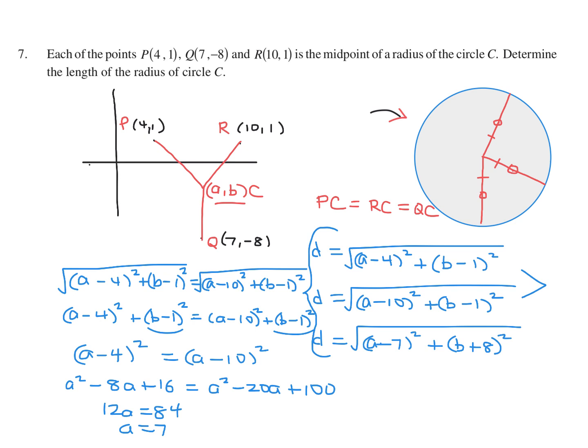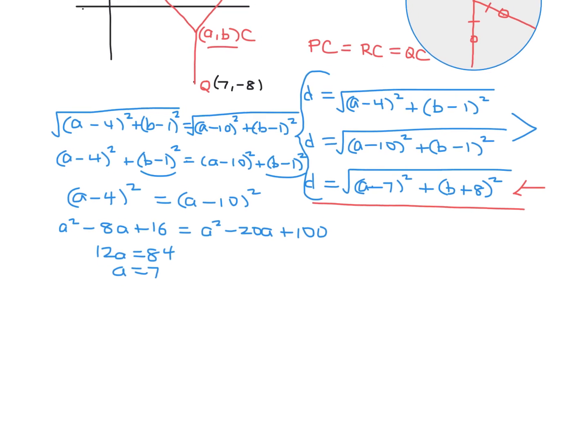I guess I can do it. Doesn't really matter. I'll just put it in here. So let's move this up a bit. So A is 7, so if I put it in that equation, D would be equal to, or actually, I don't know D, so I can't use that. I have to set them equal to each other and then solve.